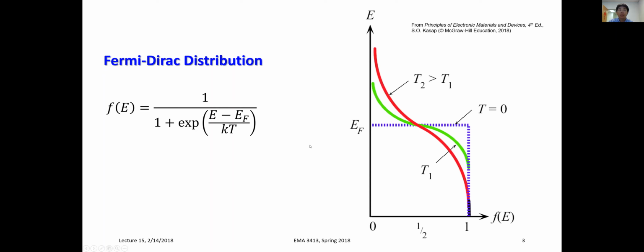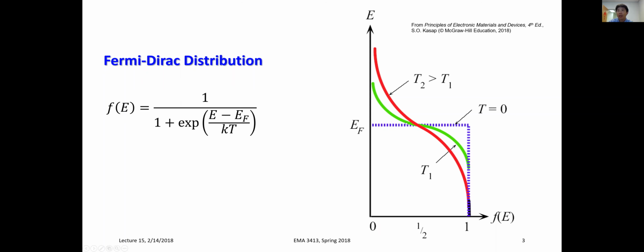Based on this distribution function, you can draw it as shown in this graph. At zero temperature, all the states above the Fermi energy will have zero probability of being occupied by electrons, so no electrons in these energy levels. For energy levels below the Fermi energy, they are going to be occupied with 100% probability. All of those states are going to be filled. This is for zero temperature, and that means we have a step function.